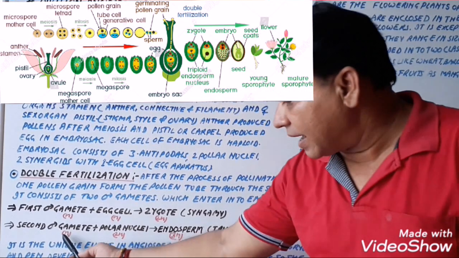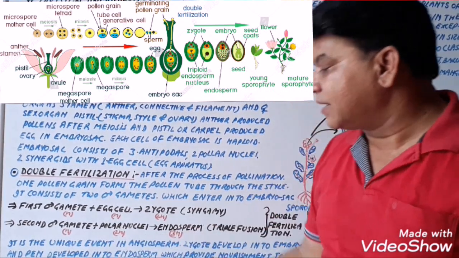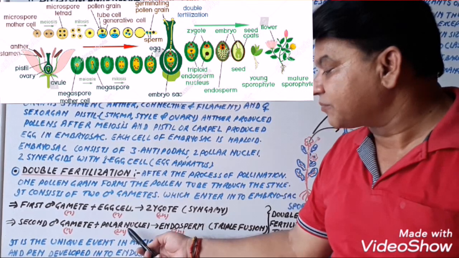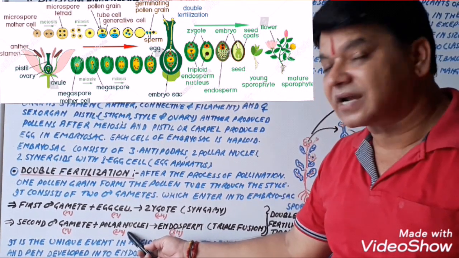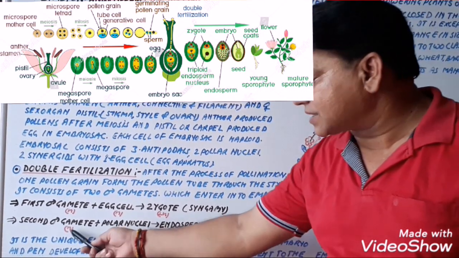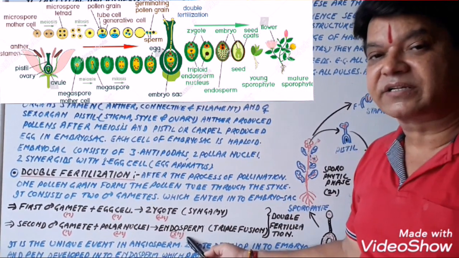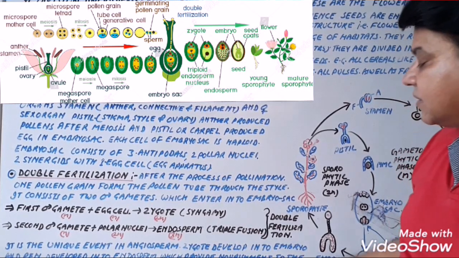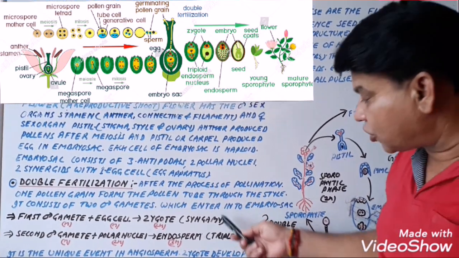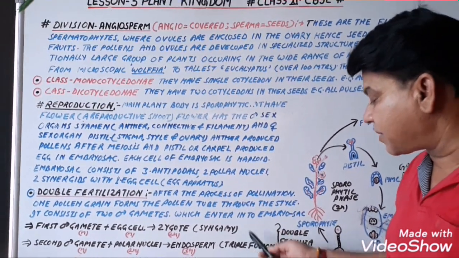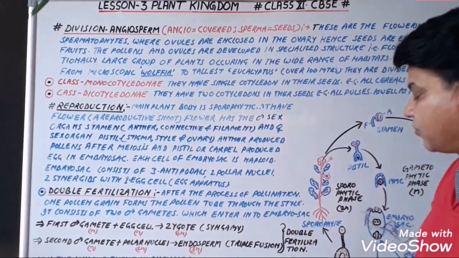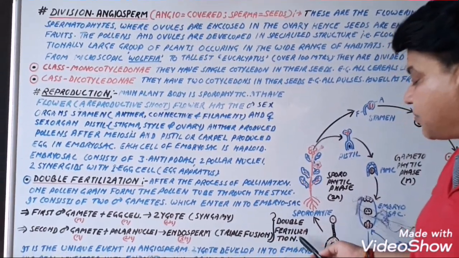Because the haploid number of chromosomes of the male gamete and the diploid number of chromosomes of the polar nuclei, which are present inside the embryo sac. So 2n plus n is equal to 3n, and endosperm is a triploid structure, and this phenomenon is known as triple fusion. Both of these, that is syngamy plus triple fusion, combined together are known as double fertilization.